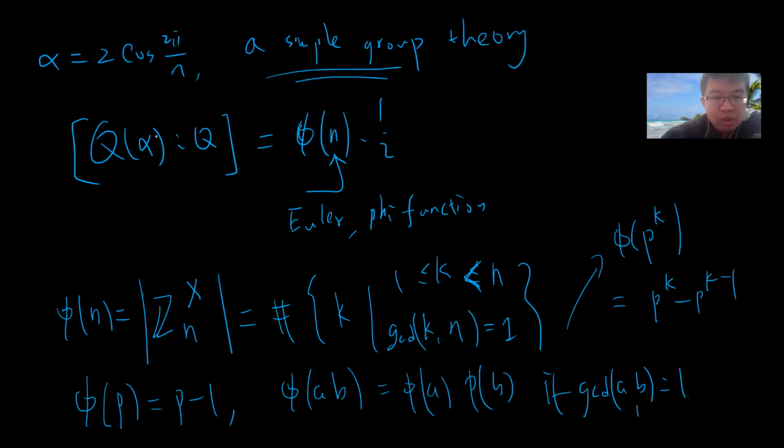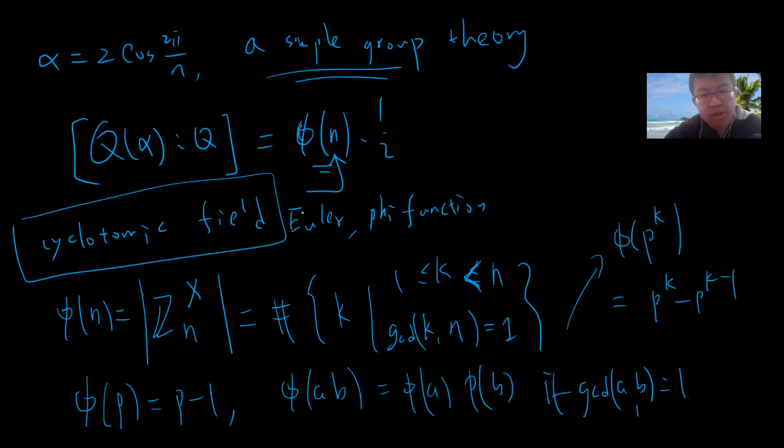This is simple group theory, and this is called a cyclotomic field, hopefully I spelled it right. The nth roots of unity will give you a particular dimension called phi(n). So this is some number theory.